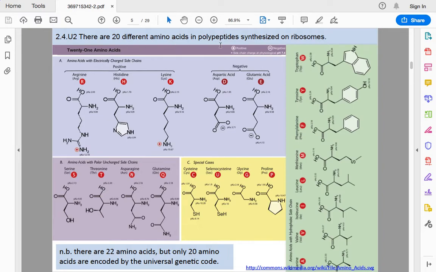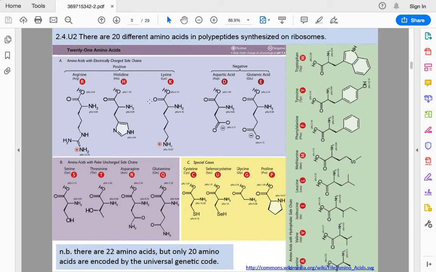There are 20 different amino acids in polypeptides synthesized on ribosomes. These are some examples: arginine, histidine, lysine, aspartic acid, glutamic acid, serine, threonine, asparagine, glutamine. So all of these have different information. As you can see, if they are amino acids, they must have this C. Remember, this point is a carbon, COOH. It's a carboxyl group, COOH, and also must have nitrogen, NH2, nitrogen and hydrogen, okay, in this way. So as you can see, all of them have this configuration.